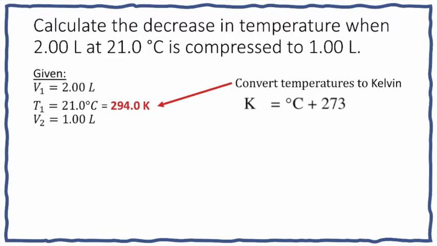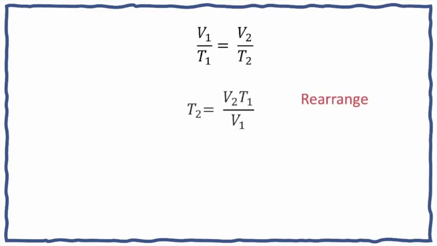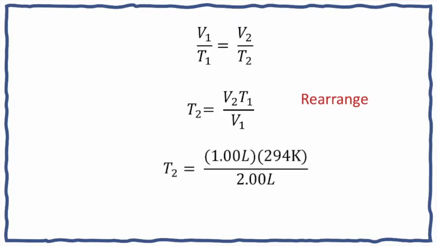294.0 Kelvin. I can use algebraic manipulation to rewrite PV equals nRT into the form of Charles's law. I'm going to rearrange my equation to solve for T. You don't have to do this, but I find that sometimes it's easier to deal with units if you do it this way. I'm going to plug in my numbers, and my final temperature is 147 K. Let's take a look at the relationship between pressure and temperature if we hold our volume constant.